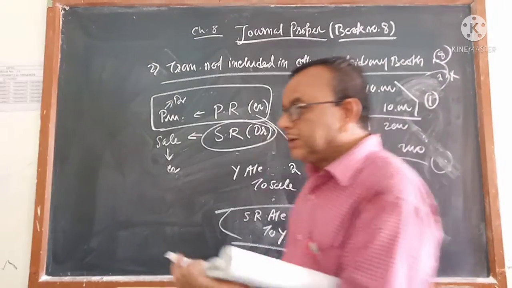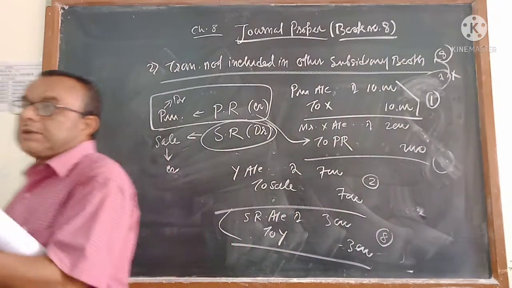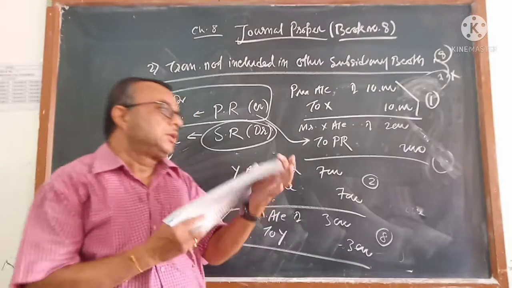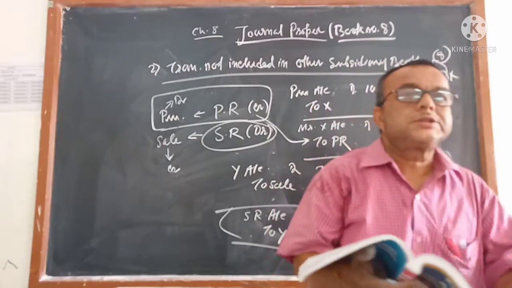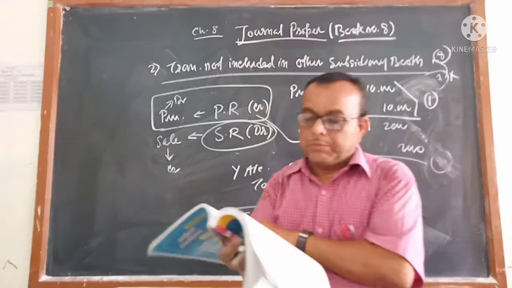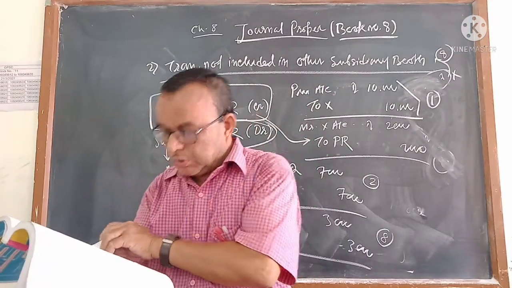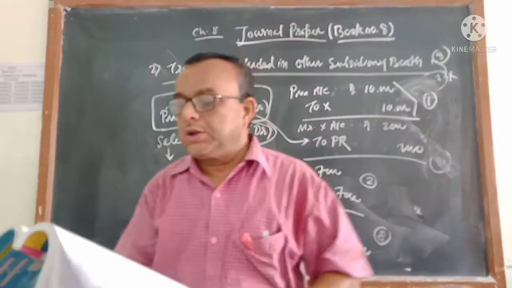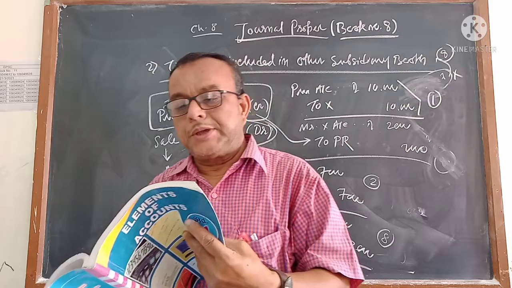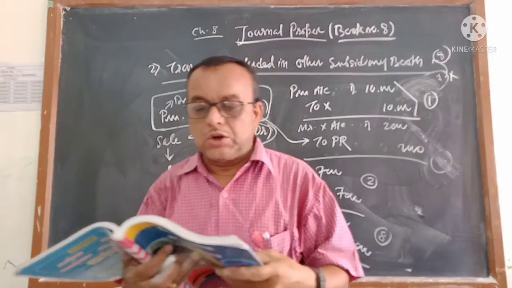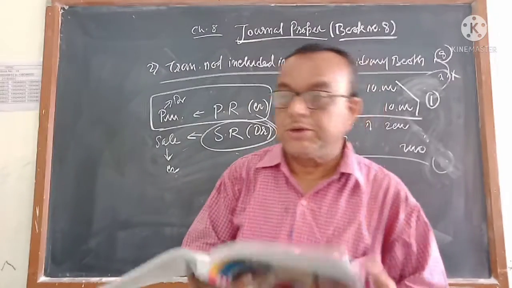So like that, if you are not maintaining all different types of books, then you can write the purchase return transactions, sales return transactions, bills receivables, bills payables in book number 8. That is page number 193, illustration 1, you will go through, you will understand. Next is coming the special type of transactions which are not recorded in other subsidiary books.